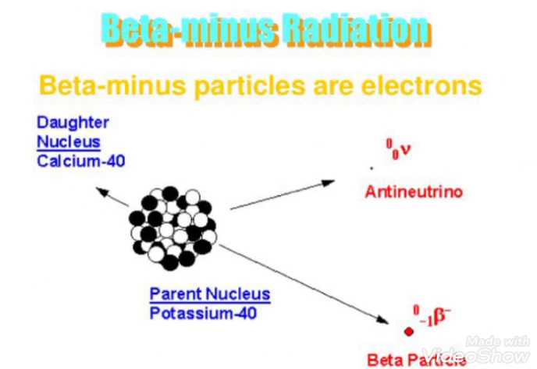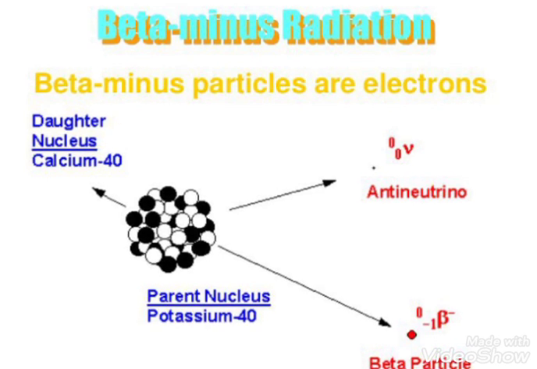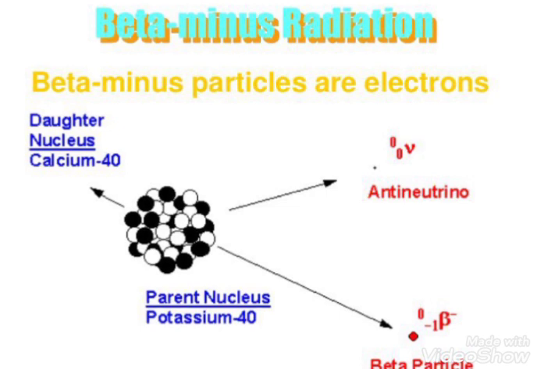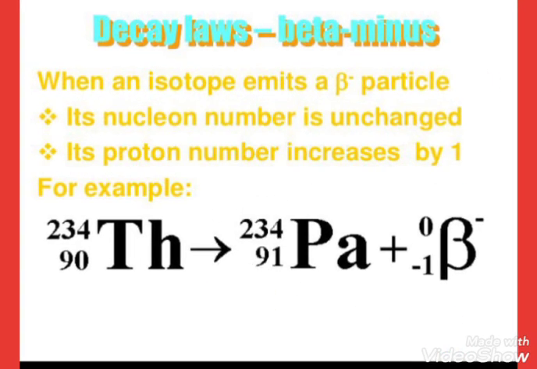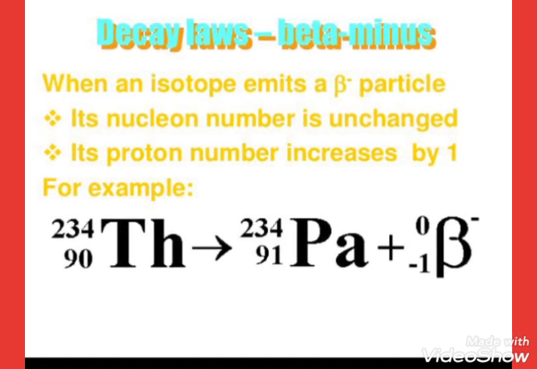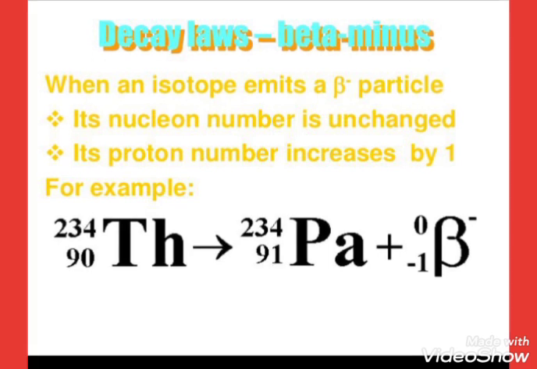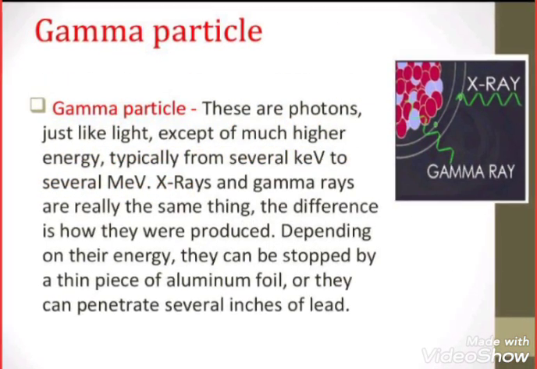Beta minus radiation. Here the parent nucleus emits 1 antineutrino and 1 beta particle. See, this is the decay law of beta minus. When an isotope emits a beta particle, the nucleon number is unchanged and the proton number increases by 1. In alpha decay it decreases.